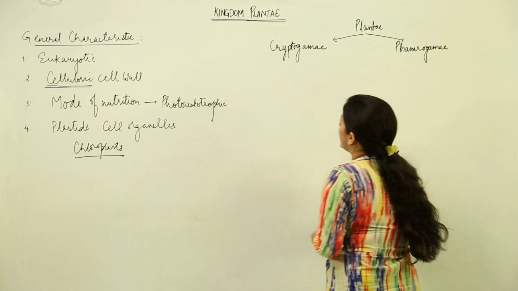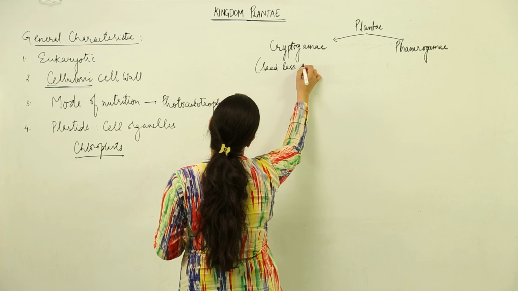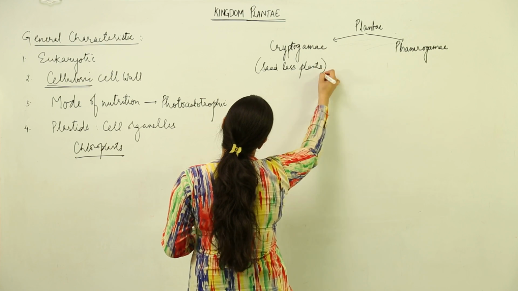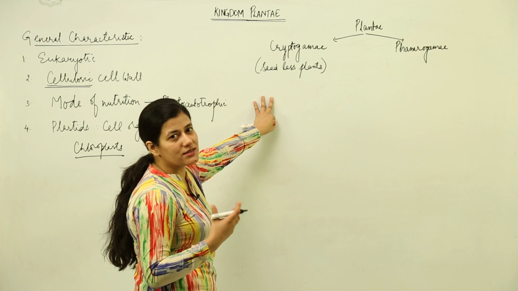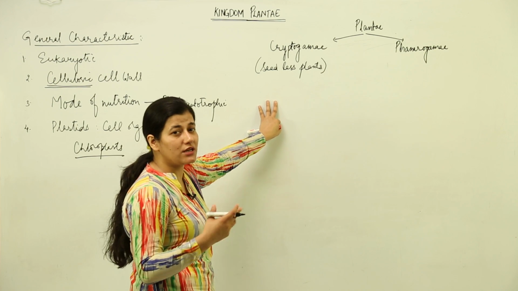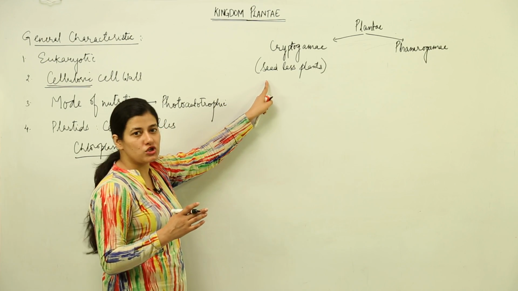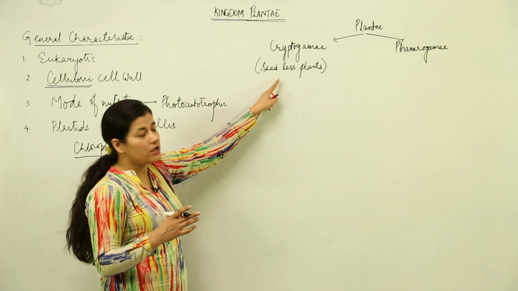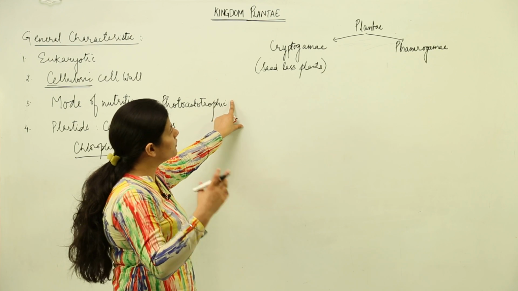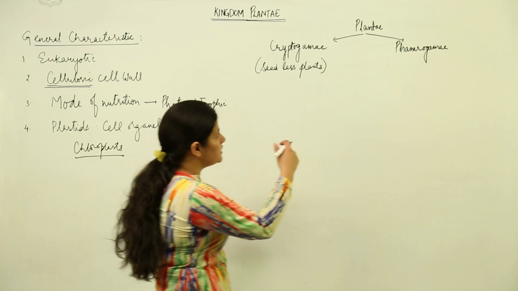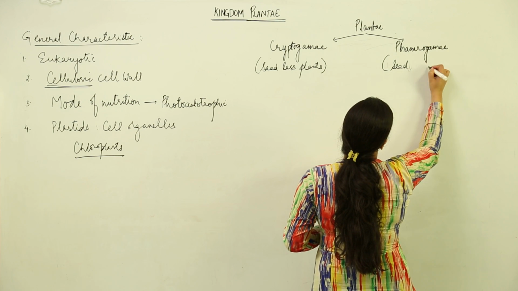Now what does this imply? Cryptogamy are seedless plants. Now you must pay attention to one thing, that seed is formed as a result of sexual reproduction in plants. Whenever there is sexual reproduction, that is, two gametes, male and female gametes, are involved, then there is formation of seed. That means these plants do not participate in the seed formation, or we can say that their sexual reproduction would not be as advanced as seen in these plants which have seeds. So, these are seed plants.